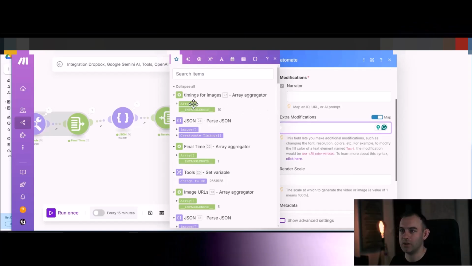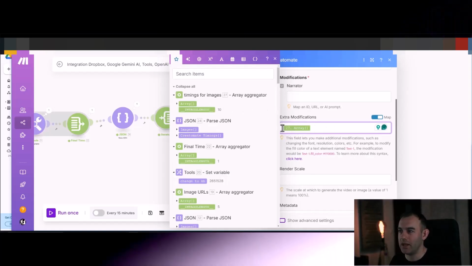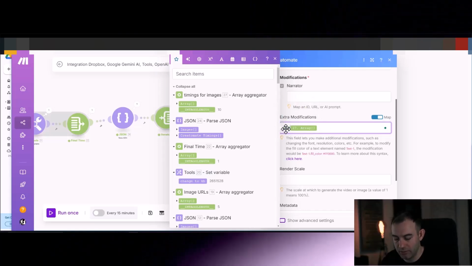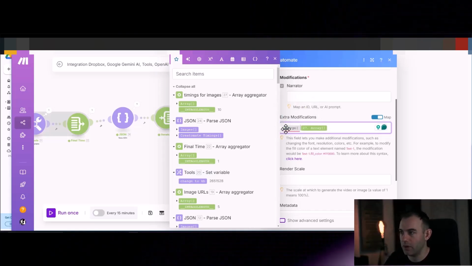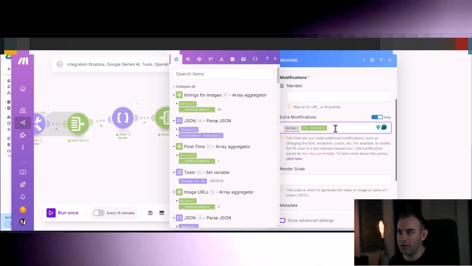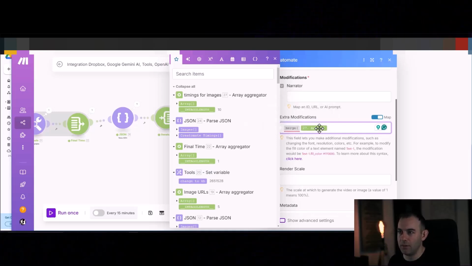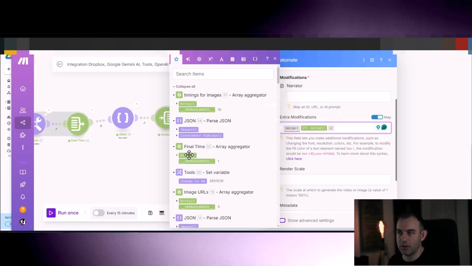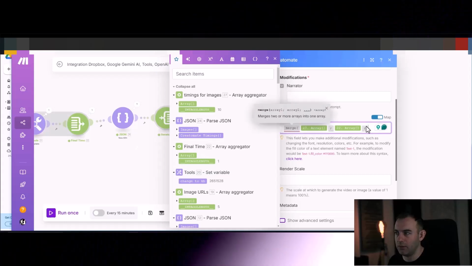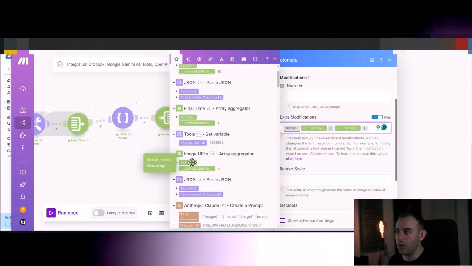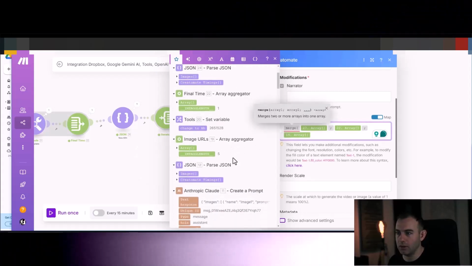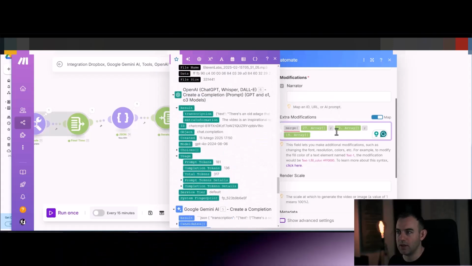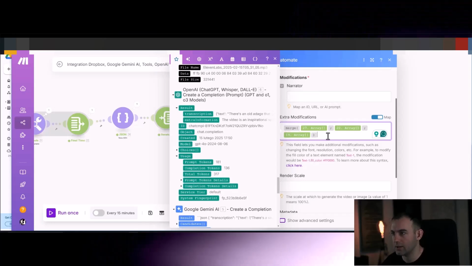So this is how you do it. This is your array and you want to merge those arrays. So the way you do it is you just type in merge function and open bracket. Now click the first array. This is to set all the timings for our images. Then semicolon and put another array. This is our final time, final duration. Another one. Here, this is our URLs that we are going to use. And that's it. So close brackets.